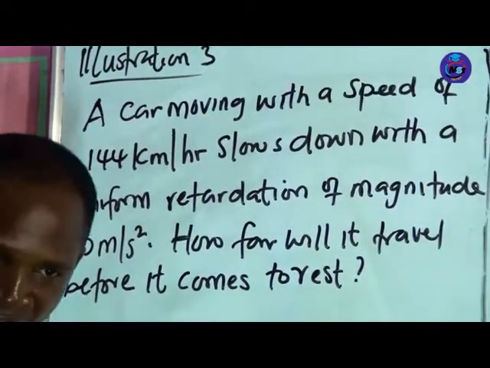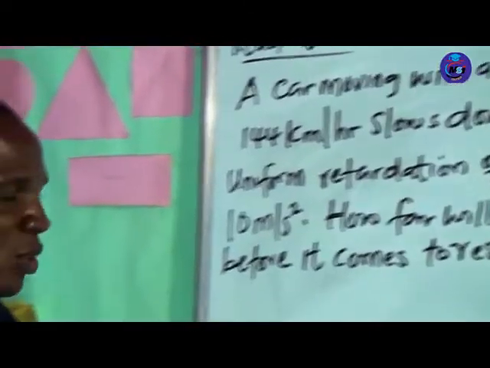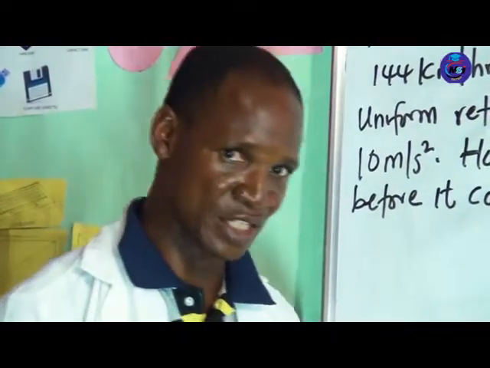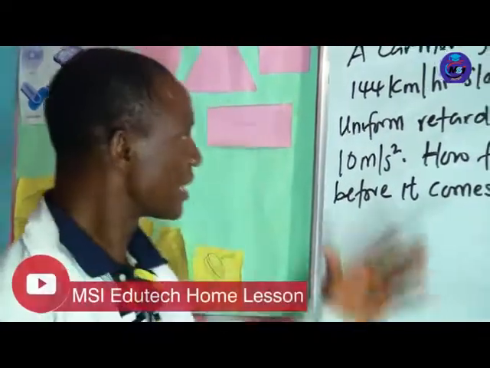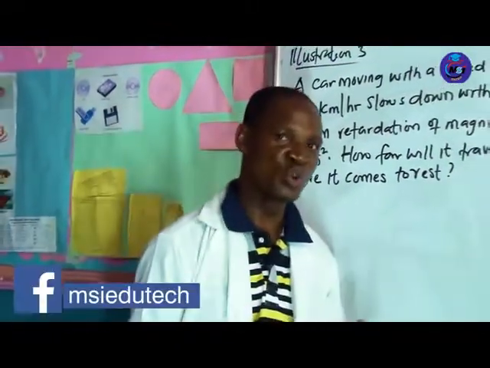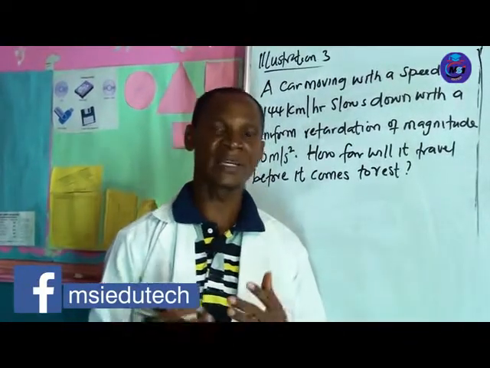Actually, what we are looking for here is the distance. But this particular question comes with another dimension, which is the kilometer per hour. The kilometer per hour cannot be used directly like that. You need to convert it to meter per second.